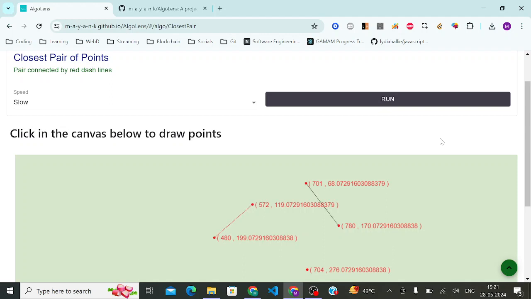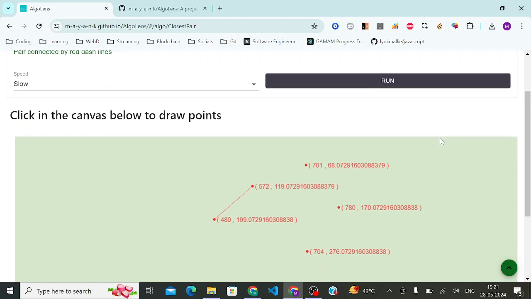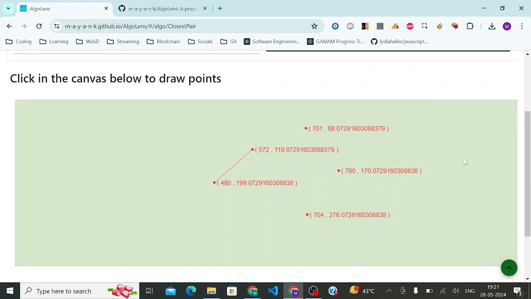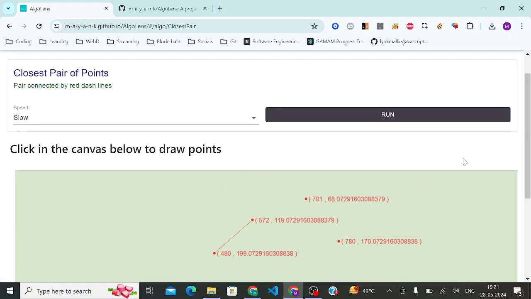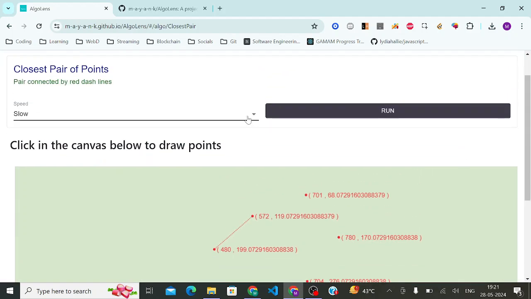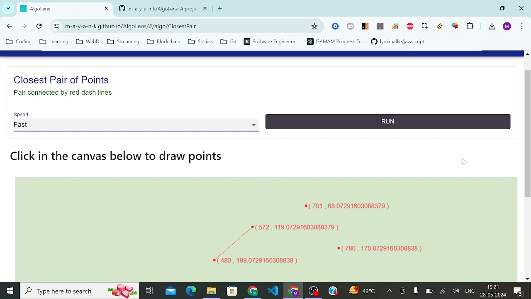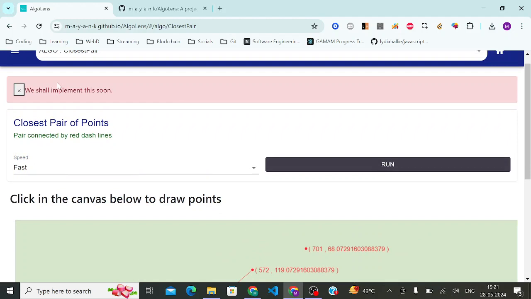This is a pretty good algorithm. Updates on canvas are really heavy, since canvas is a large object, and I tried to think of worker threads for this, but that required a lot more research and expensive computations. I had to figure out which were the expensive computations and break those down. And then there is a fast algorithm which I have not implemented currently, but in future I'm planning to. Right now it just shows that we shall implement this soon.